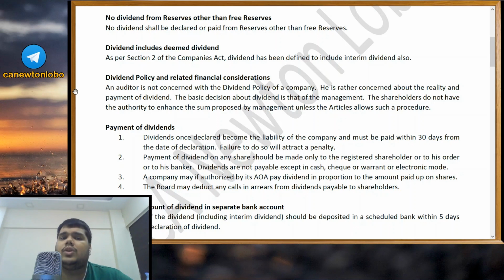You can use your general reserve, you can use your surplus. These two, and your current year profits, are the sources from where you can pay dividends. And the fourth source, of course, is if the central government or state government is specially giving you some money and saying you can use this to pay dividends, then you can use that also.